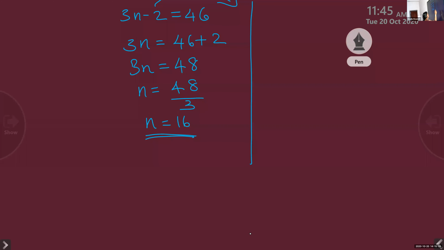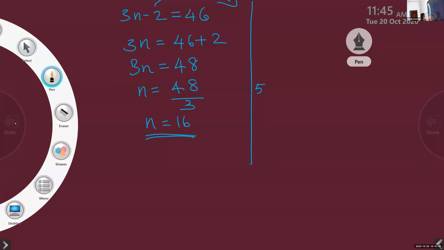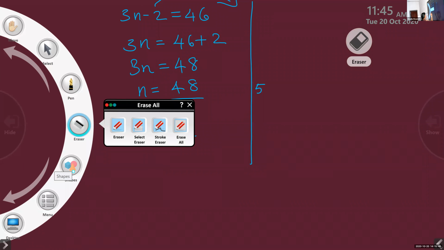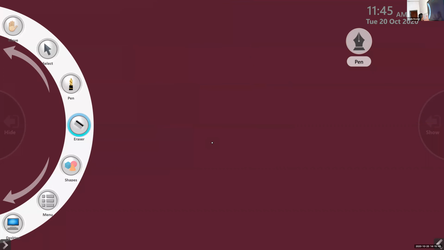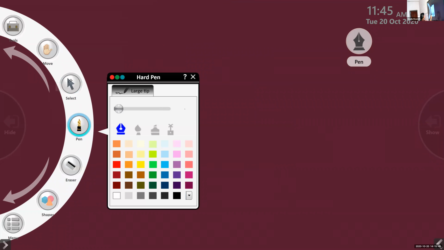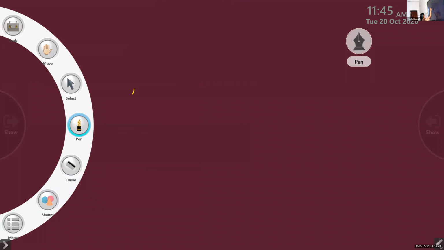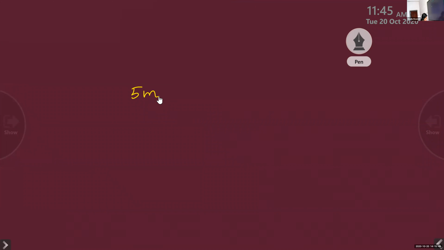5m plus 7 is equal to 17. Question. So, Gopika, can you please answer? What did you get? M is equal to how much? 2, ma'am.